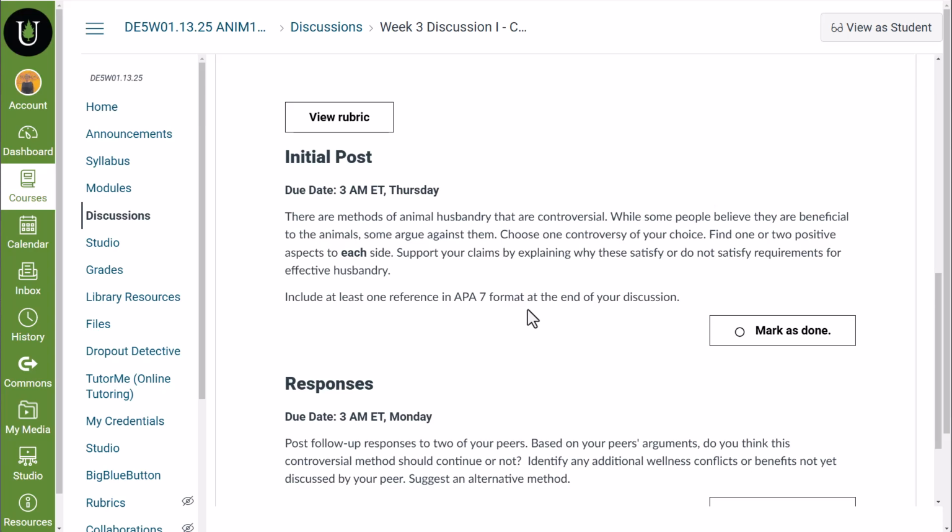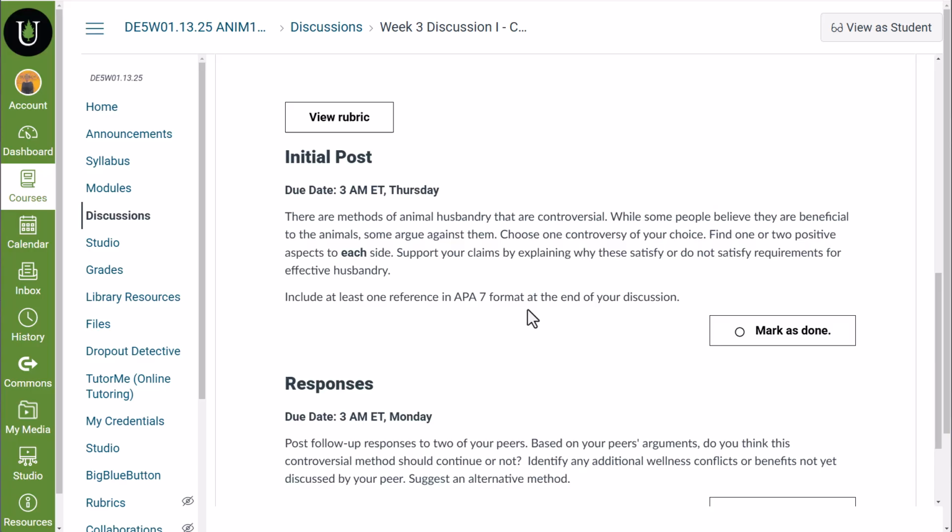And you want to make sure that you support your claims. And when we talk about supporting claims in science, we don't just mean a general statement. We typically mean there has been a study and there is data available showing that this is beneficial or this is harmful. You want to think of scientific evidence, not just general statements.